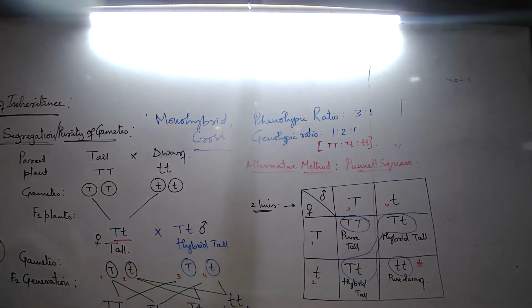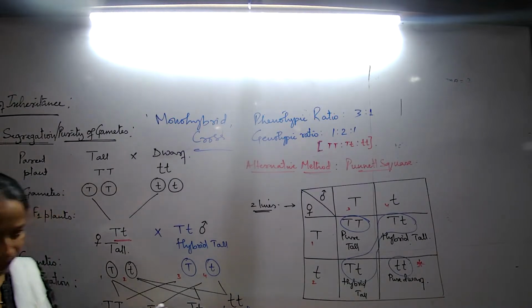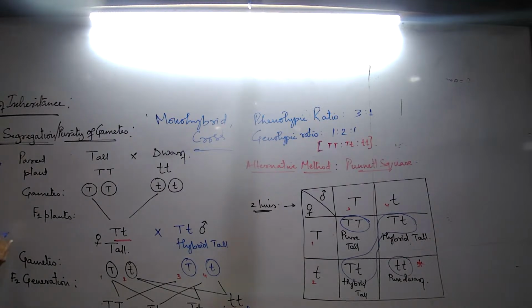It says that we are talking about breeding of plants where we are studying only the inheritance of one character. Now which character are we studying here? How many generations of plants are we studying? 1, 2, 3. This is 1, this is 2, this is 3. 3 generation plants we are studying. And which character? Height. And the trait is tall and dwarf. Character is this, trait is this.